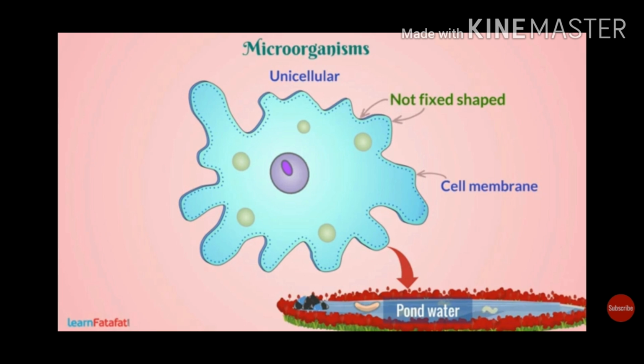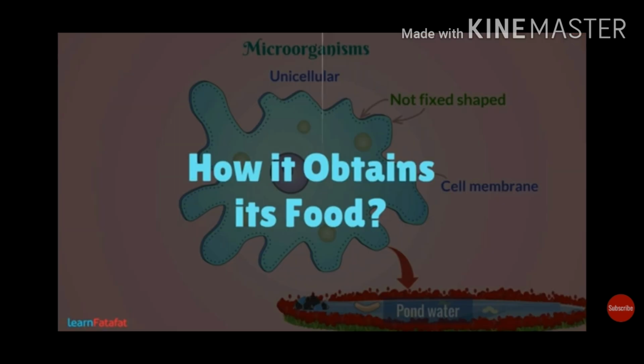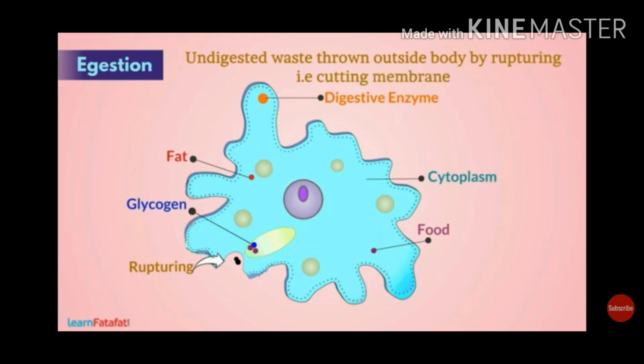So in amoeba you can see amoeba feeds on some microscopic organisms. When it senses food, it pushes out pseudopodia around the food particle and engulfs it. The food becomes trapped in a food vacuole. Digestive juices are secreted into the food vacuole. They act on the food and break it down into simpler substances.